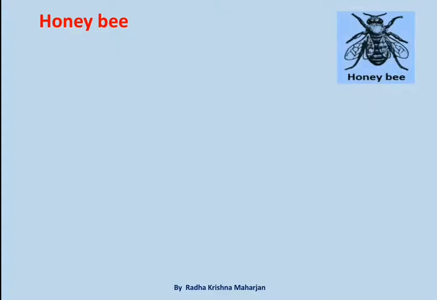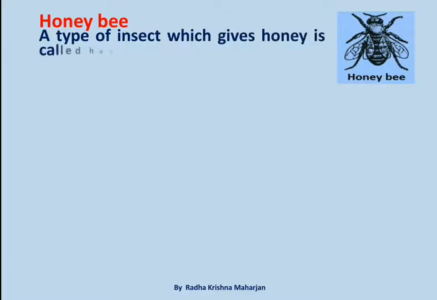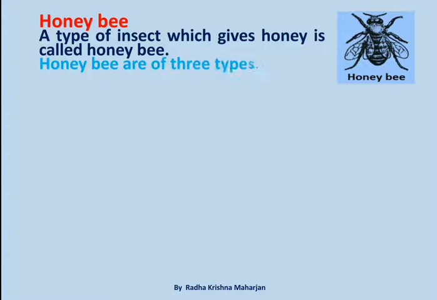Honeybee. A type of insect which gives honey is called honeybee. Honeybee are of 3 types: worker bee, drone bee, queen bee.